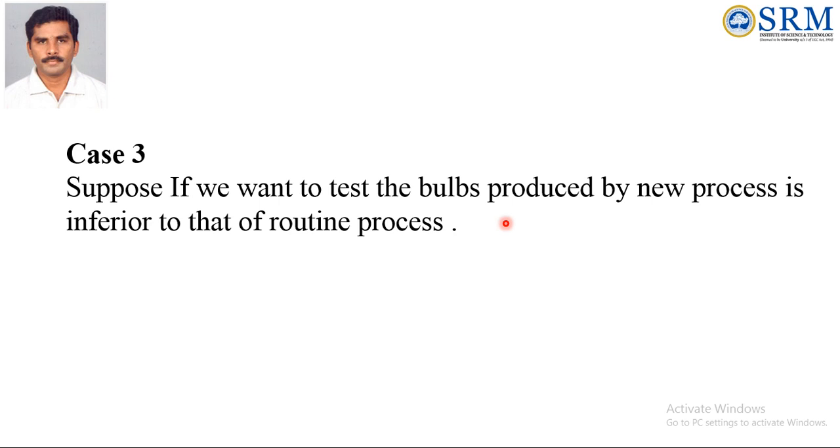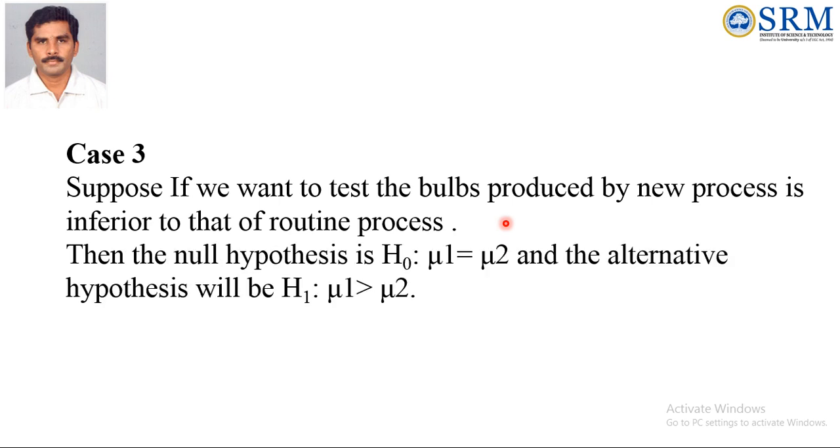So what is the mean? Mean of the routine process is mu 1 and mean of the new process is mu 2. So what is the null hypothesis here? Null hypothesis H naught is mu 1 equal to mu 2. The alternative hypothesis is mu 1 greater than mu 2, since the routine process has a higher average life than the new process. So based on the question given in the problem only, you have to fix the alternative hypothesis. This gives us the right tail test.